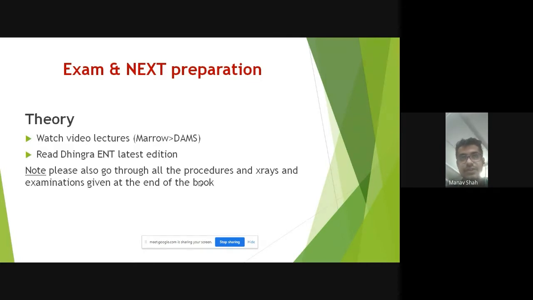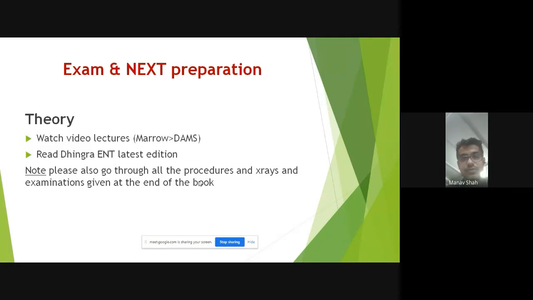So you can refer to Marrow as well as DAMS. I refer to Marrow. I had not taken the DAMS thing. So you refer Marrow or DAMS, both are equally good. I will say prefer Marrow because Marrow wali ma'am is also the author of the Triple E book, which will also be used for revision, right? So that is one thing.